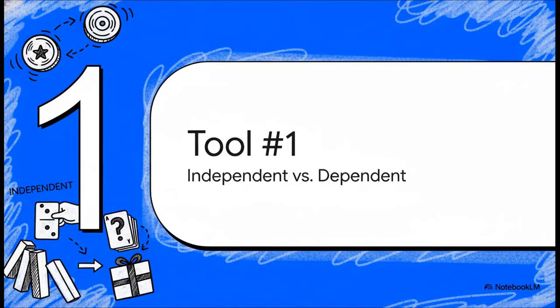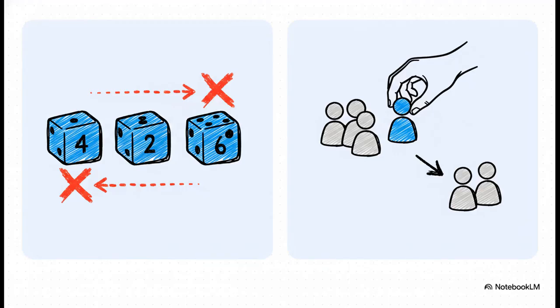Okay, our first tool is all about understanding the difference between 2 kinds of probability scenarios, independent and dependent events. I know it sounds a little jargony, but getting this right is absolutely crucial to cracking this puzzle. Let's break it down. Independent events are things like flipping a coin. The outcome of one flip has absolutely zero impact on the next one. But dependent events, they're different. Think about picking people for a group photo. Once you've chosen someone, they can't be chosen again. The pool of options actually shrinks with every single choice you make.